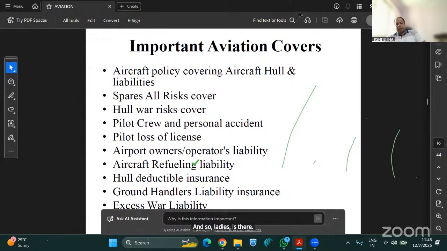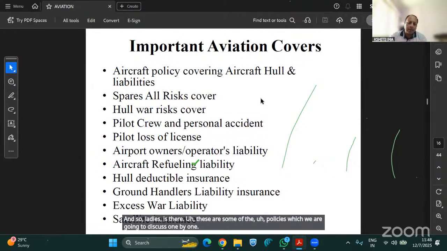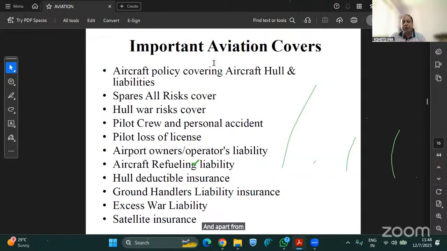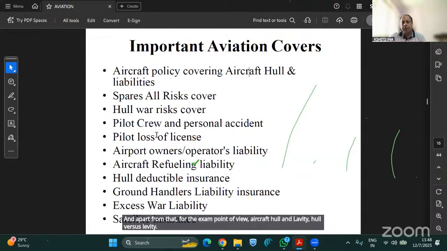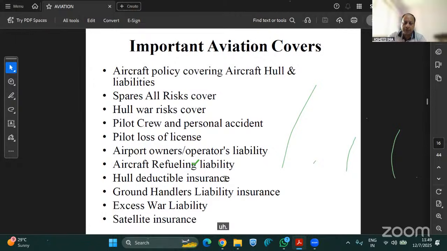These are some of the policies which we are going to discuss one by one. And apart from that, from the exam point of view, aircraft hull and liability, hull war risk liability, Group PA, crew loss of license, and excess war liability are all basically important. I will explain it to you all one by one.